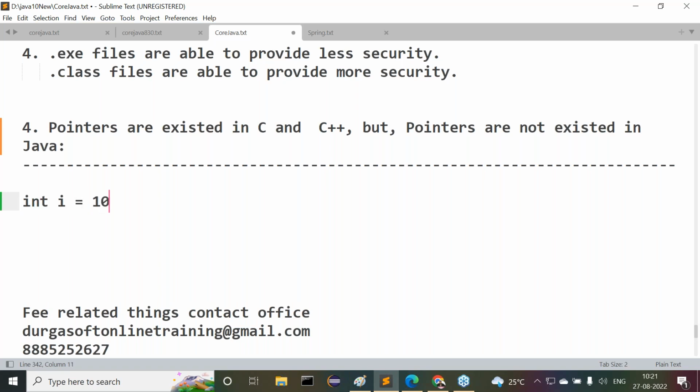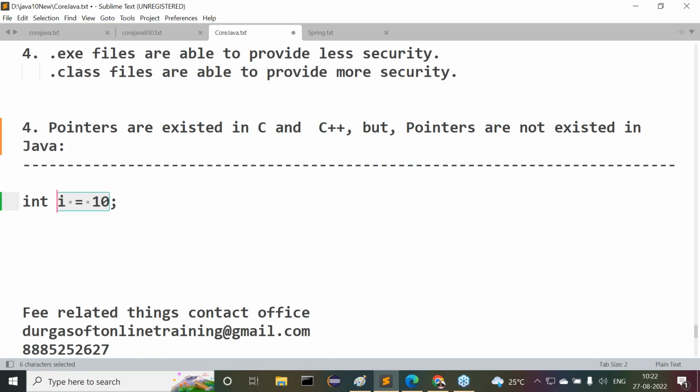int i = 10; Here i is a variable or not? int i = 10; i is a variable, where 10 is data or not? Directly this data we stored in the i variable. So in general, all variables are able to store data directly.